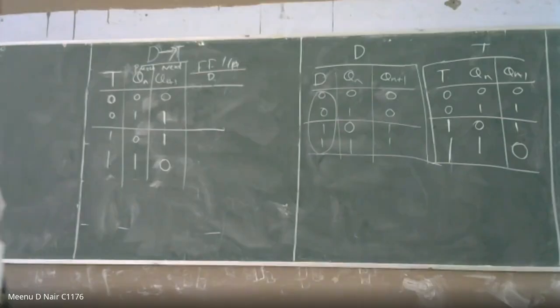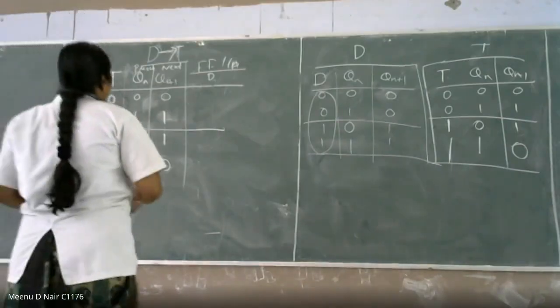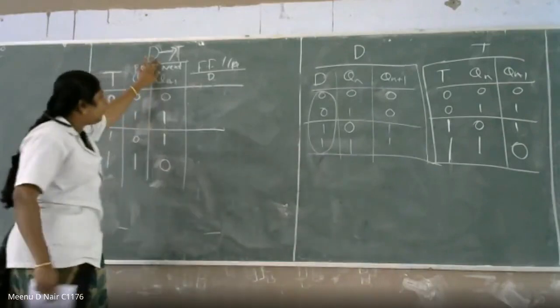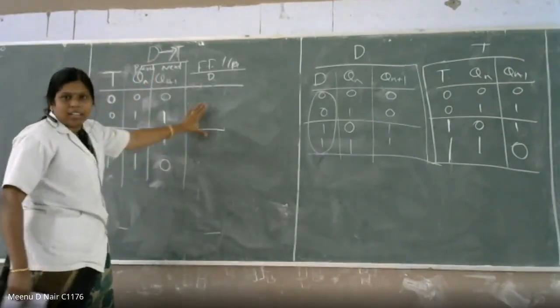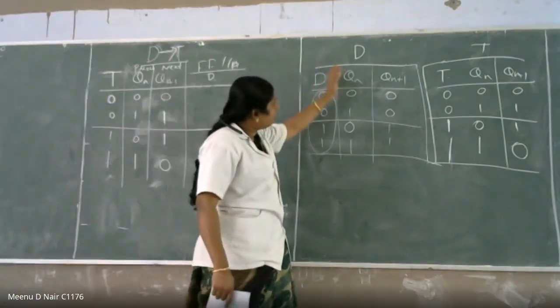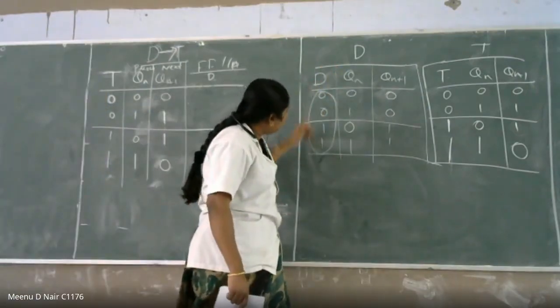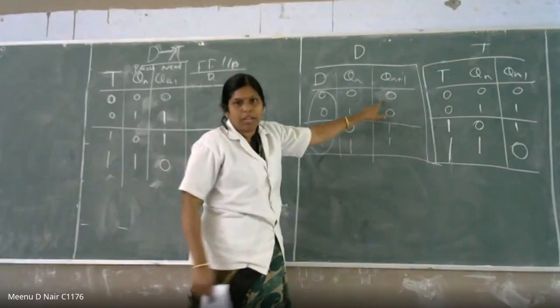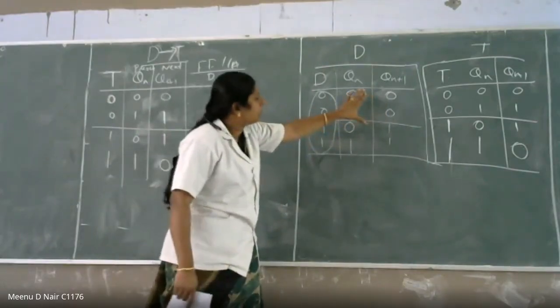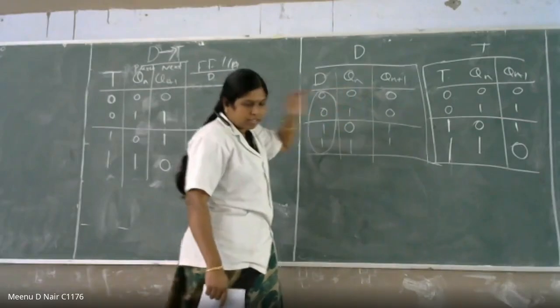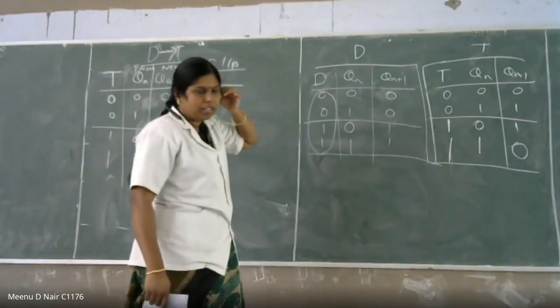0, 1, 1, 0. Yeah. Because for D flip flop, whatever be the next state, you see here, for the D flip flop, whatever be the input here, that will be your output. So you are getting from the same.